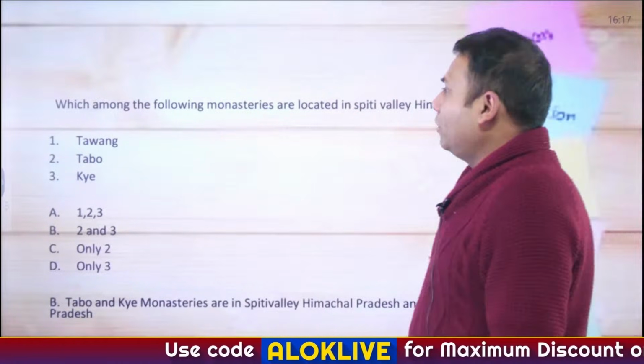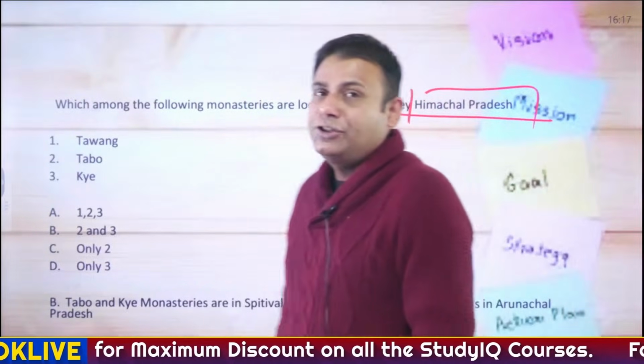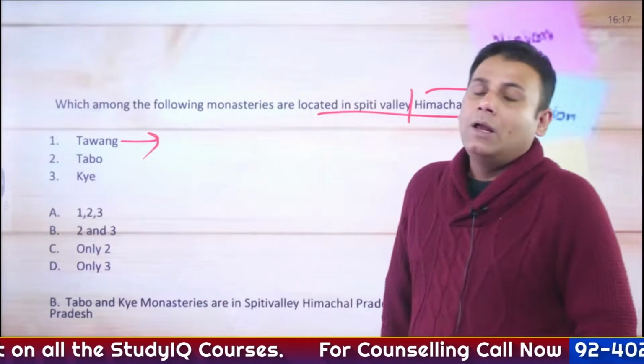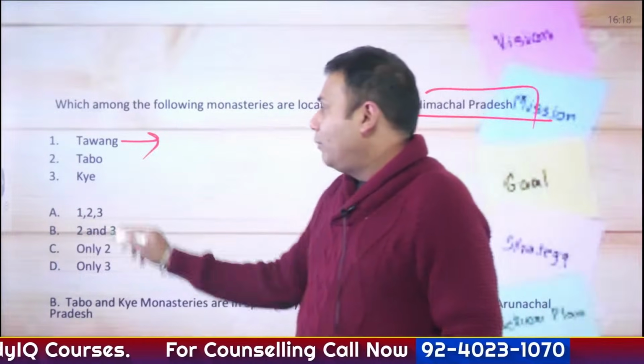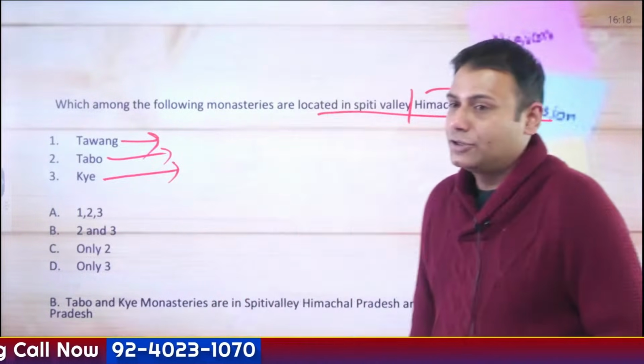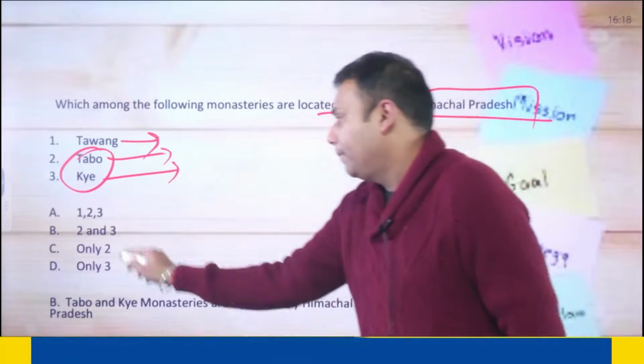See, a question on monasteries. Which among the following monasteries are located in Himachal Pradesh? So I have asked you a question. Tawang Monastery is not located in Himachal Pradesh, it is located in Arunachal Pradesh. Tabo Monastery, which is called the Ajanta of Himalayas, and Ki Monastery are located in Spiti Valley of Himachal Pradesh. So both of them are located in Spiti Valley. So the answer is 2 and 3.